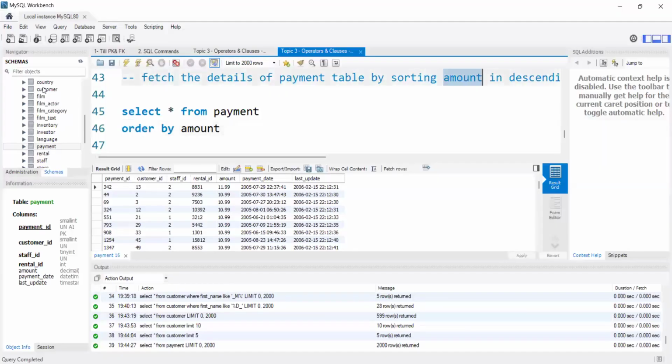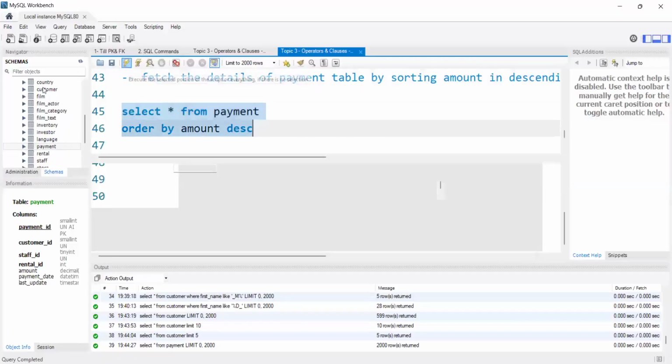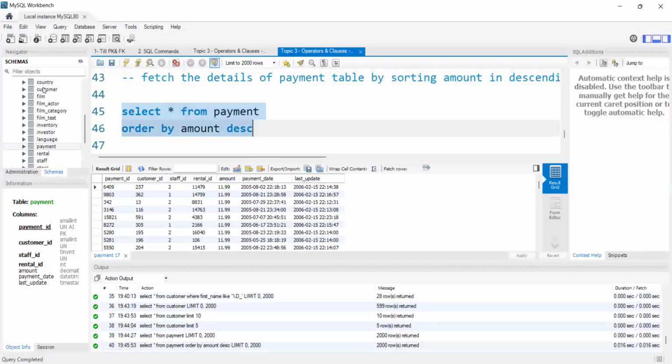I want to sort based on the amount column, so I'm using order by amount DESC, that is descending. If I just execute this, it will display all the data in descending order: 11.99, 10.99, 9.99, like that. I got all my data.